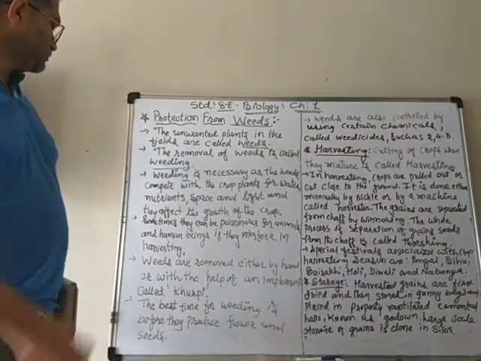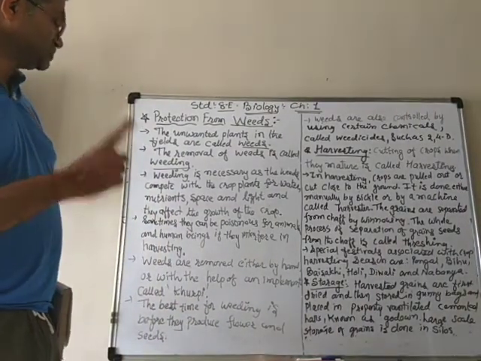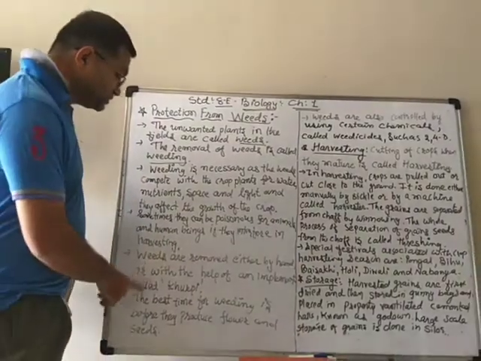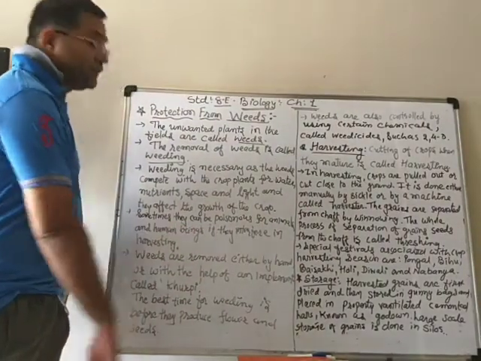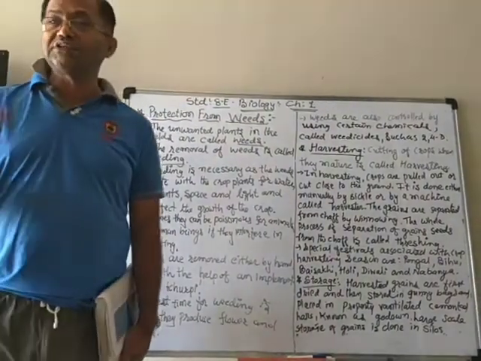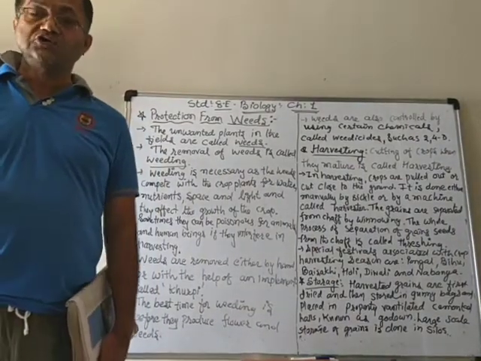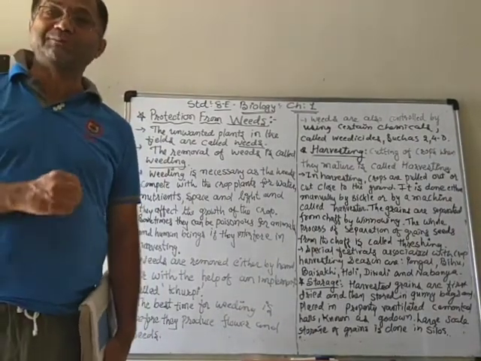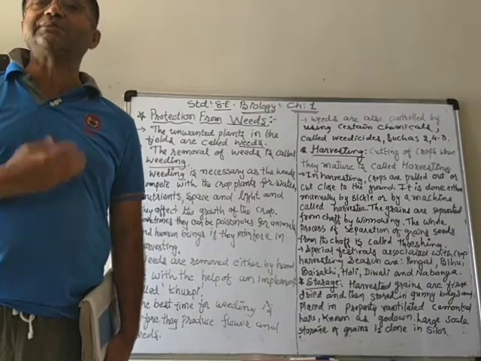And thus we can remove them. The best time for weeding is before they produce flowers and seeds, because at that time they are not so mature, the roots are also not so deep, so we can easily remove them.